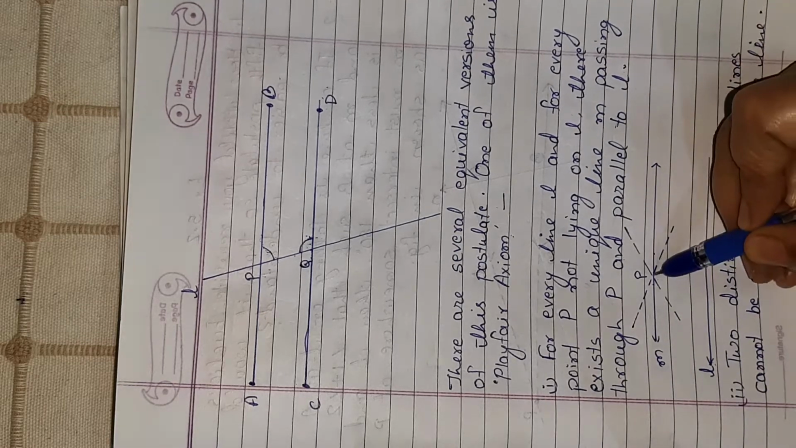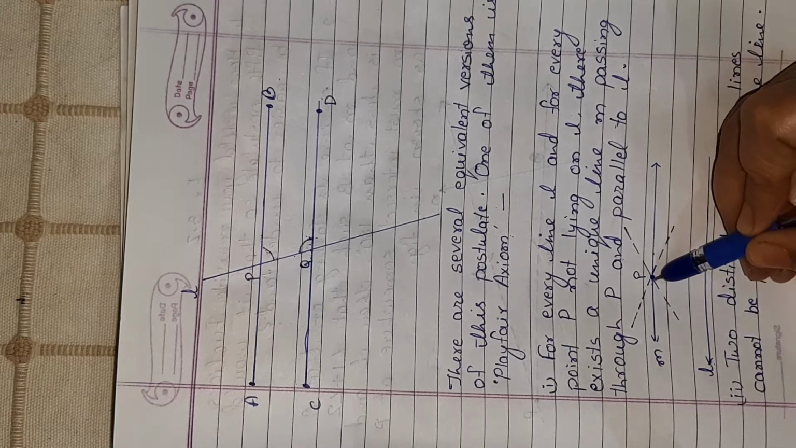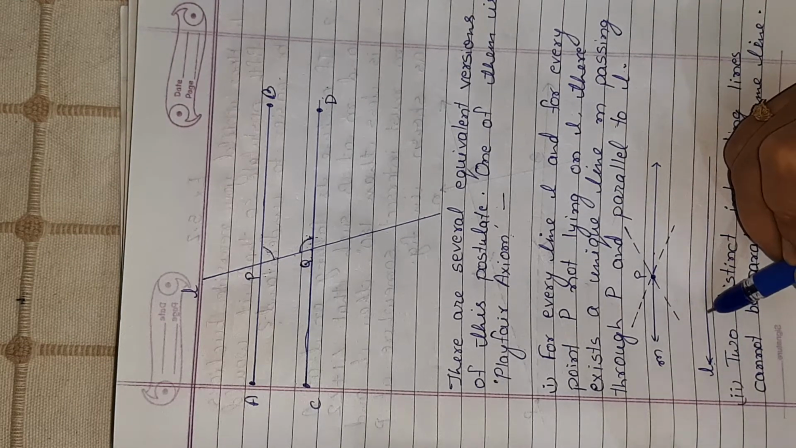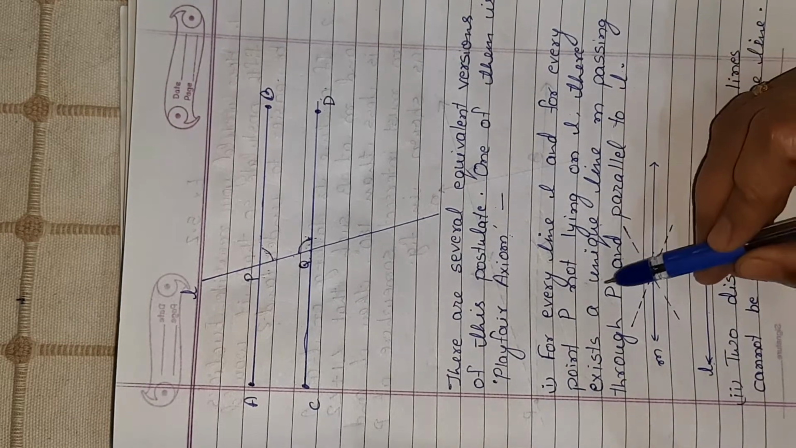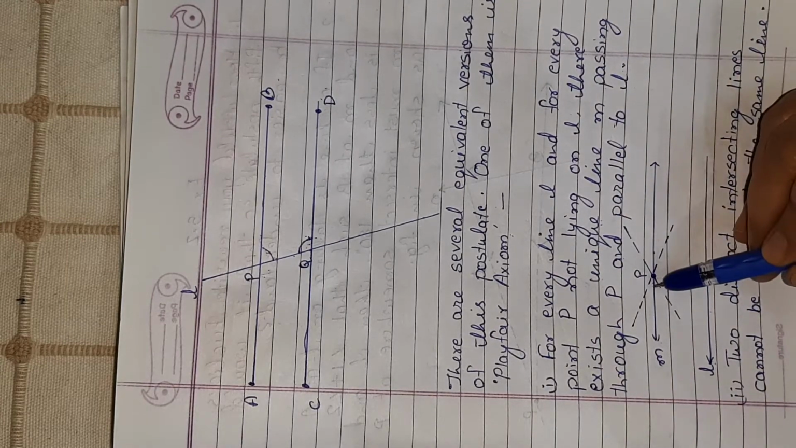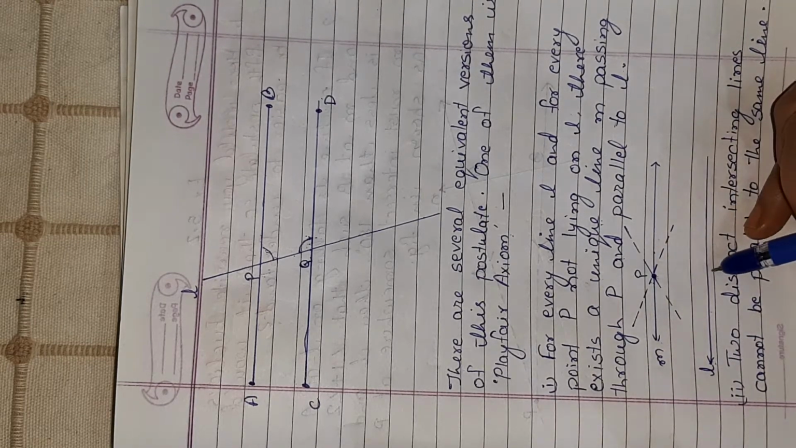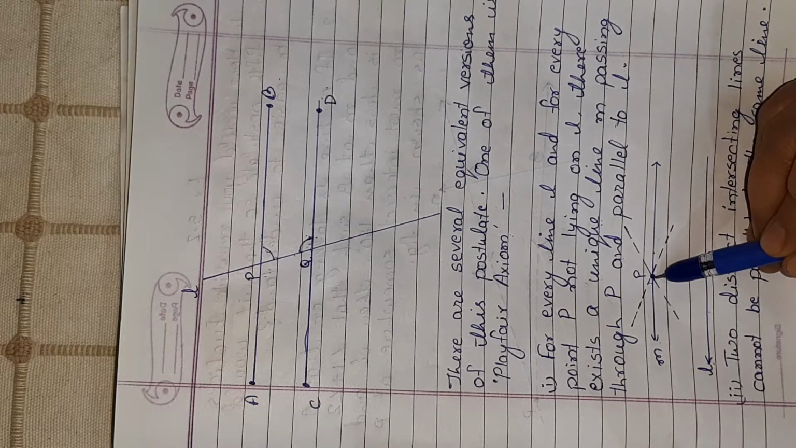That means if we take this point P, there will be a line M passing through P which is parallel to L. Why has the word unique been used here? Unique says that M will be one and only one line. There cannot be any other line except M which would be parallel to L. There will be a number of lines, because if I ask you how many lines can pass through P, an infinite number of lines can pass through P, because we have already studied that an infinite number of lines can pass through a single point.